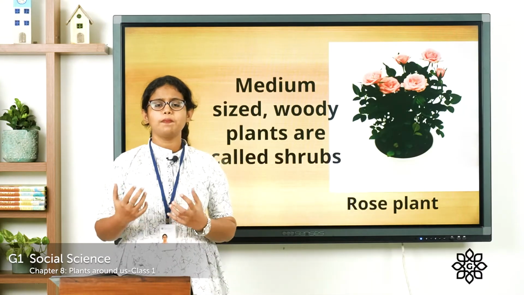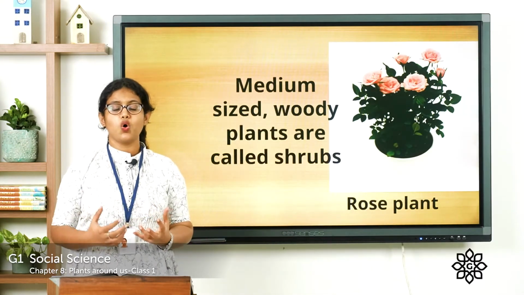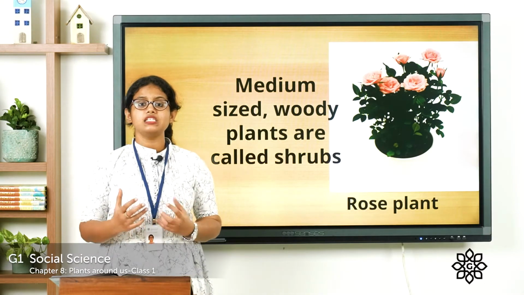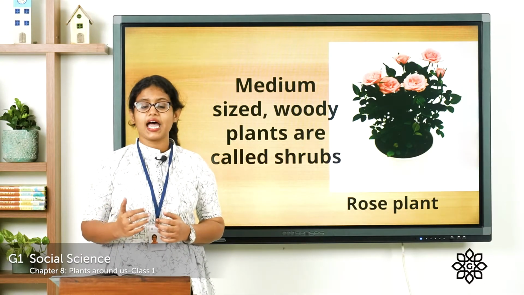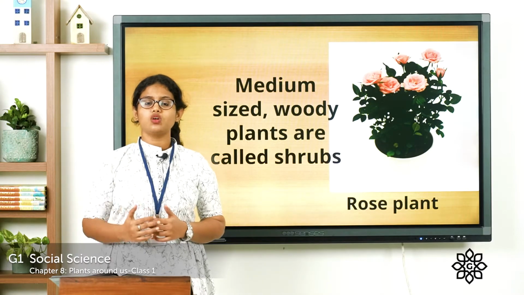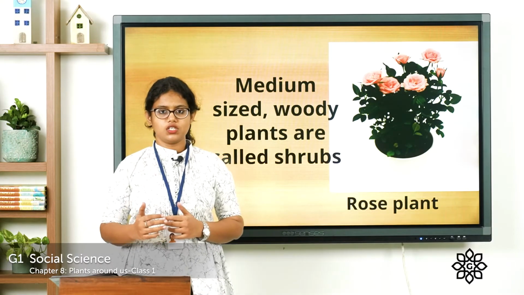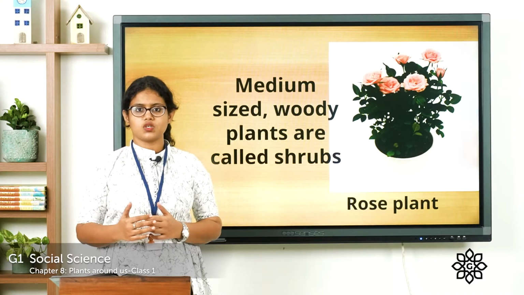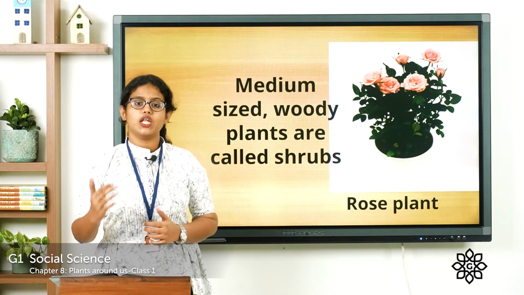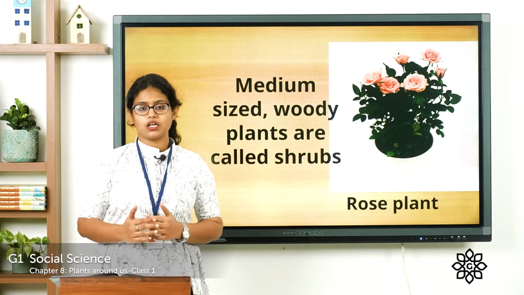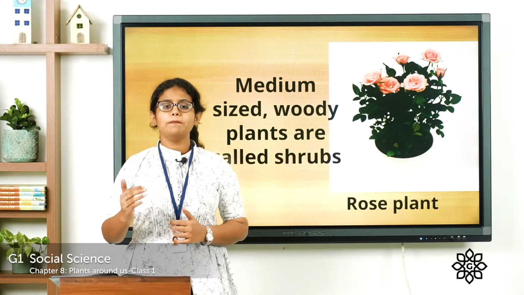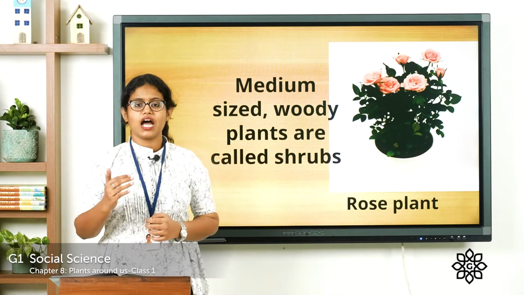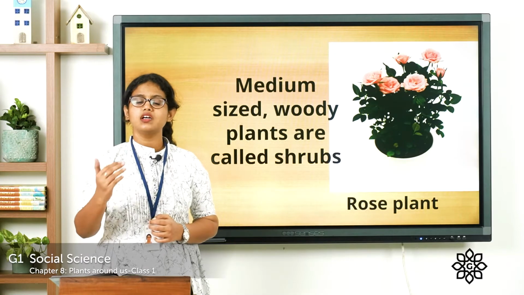Then there are plants which are small, or we can say medium-sized plants, which means that these plants are not as tall as a tree. So what about a rose plant? You all have seen a rose plant, right? Is it as tall as a tree? No. They are small plants, or we can say they are medium-sized plants. They are not as tall as a tree.